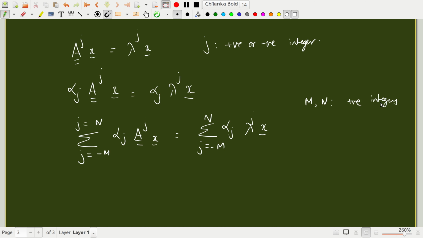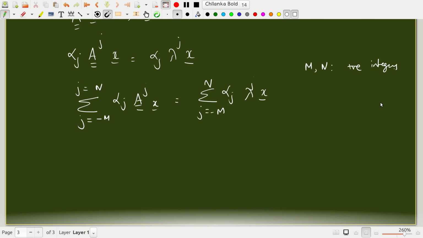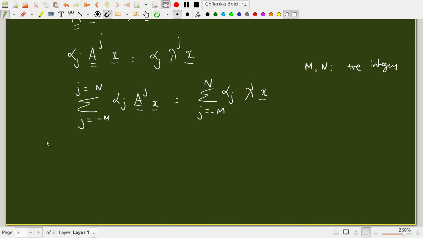What does this mean? If I have a polynomial of a matrix, a polynomial Q of A, it is a matrix polynomial.